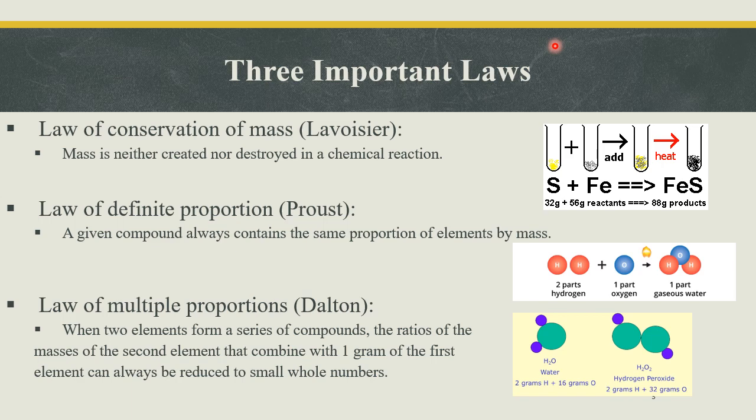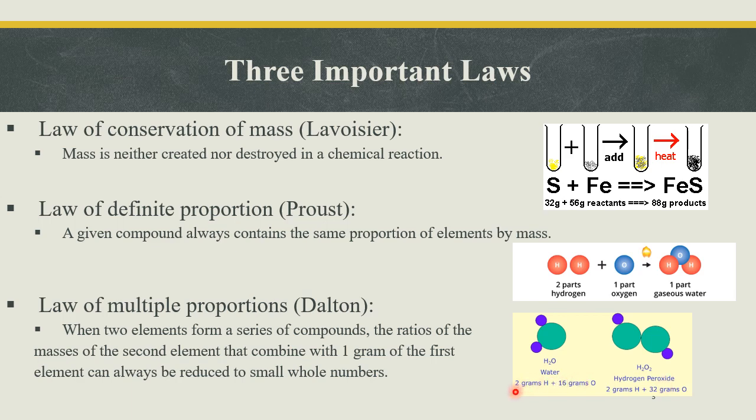For example, hydrogen combines with oxygen to form two compounds. It can form water and it can form hydrogen peroxide. Consider the mass of oxygen that combines with hydrogen. Here it shows 2 grams of hydrogen and 16 grams of oxygen, and 2 grams of hydrogen and 32 grams of oxygen.